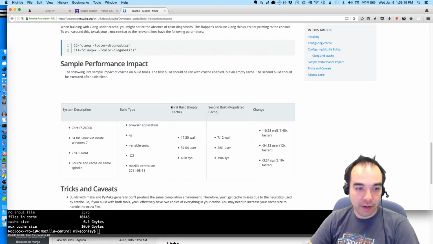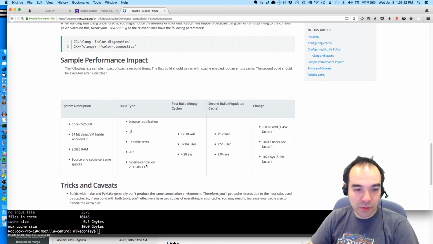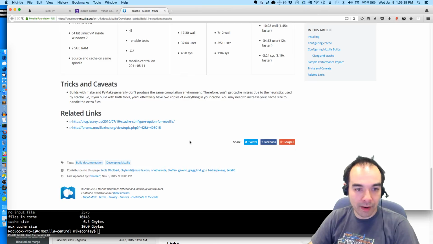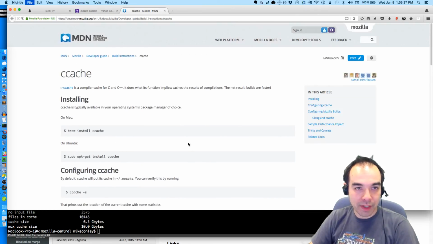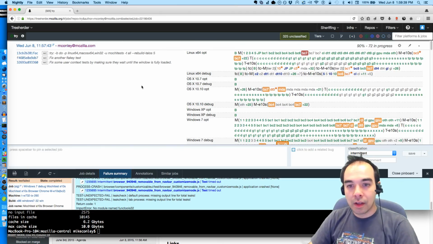So good times. Oh, there's some stats down there. Second build, populate cache. Yeah, look at these. 12 times faster. At least almost 1.45 times faster. 3.19 times faster. And this was back in 2011, so it's gotten way better. So yeah, Ccache. Da bomb.